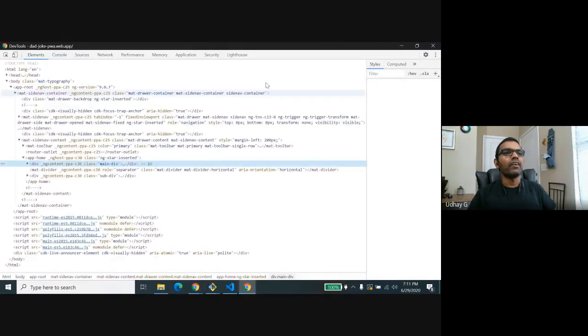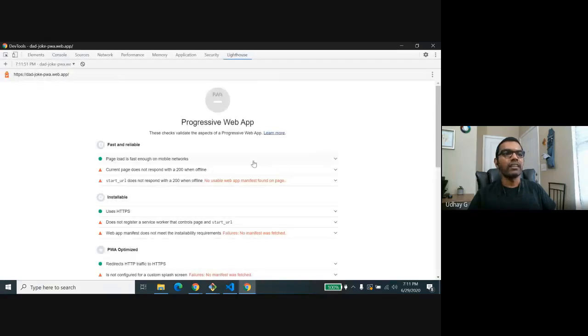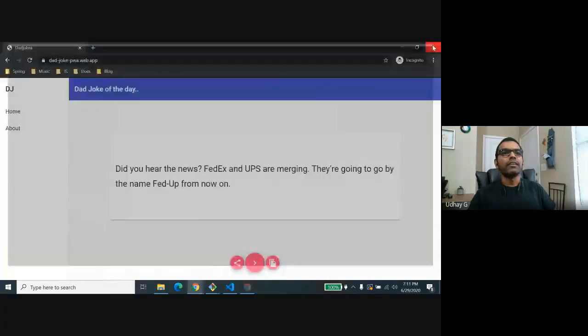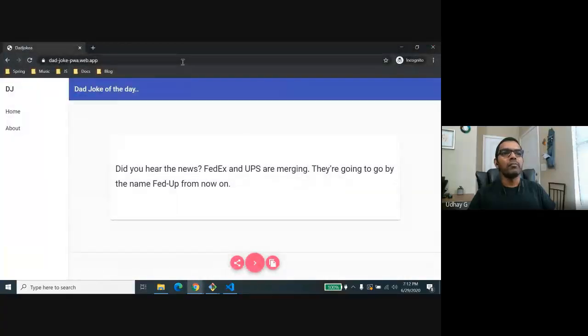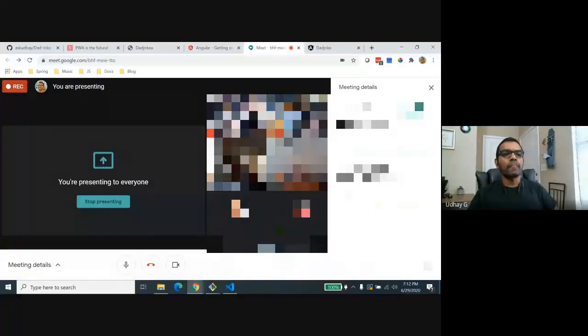And even when I generate a report for a PWA using Lighthouse, it's going to throw errors saying that it is not a PWA. I get so many errors here, right? That's because it's not PWA enabled yet. So you can just access this app from your machine and see how it works. Okay, I just shared this link.